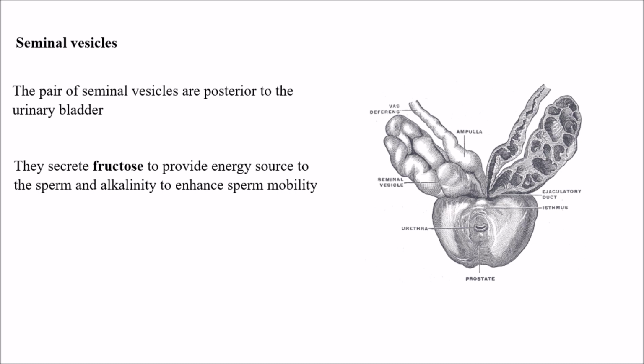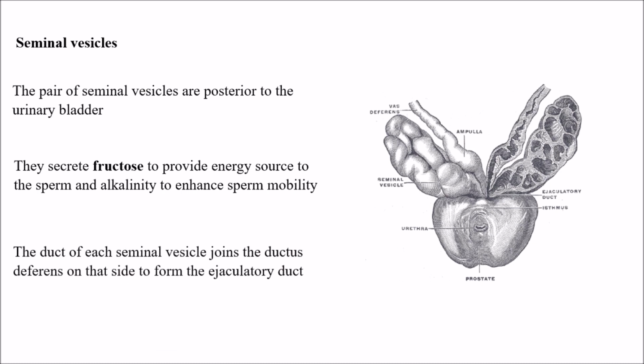They secrete fructose to provide an energy source to the sperm and alkalinity to enhance sperm mobility. So here it is very important to keep in mind that seminal vesicles are the structures which secrete fructose to provide energy to the sperm, and also give alkalinity so that it can enhance sperm mobility. The duct of each seminal vesicle joins the ductus deferens on that side to form the ejaculatory duct.